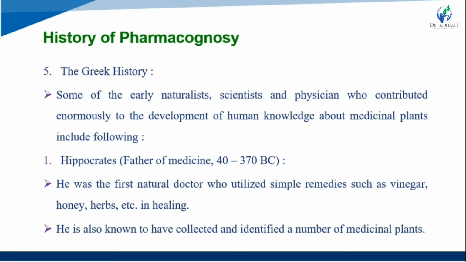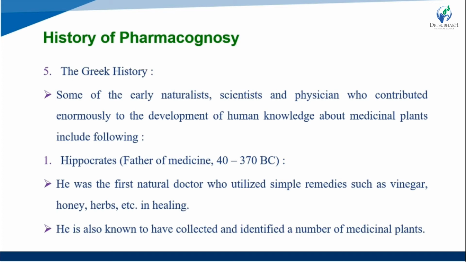He was the first natural doctor who utilized simple remedies such as vinegar, honey and herbs in a healing system. He was the first doctor to utilize simple remedies like vinegar, honey and herbs for healing purposes.